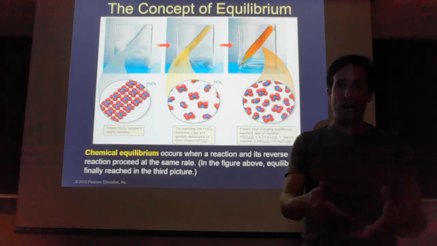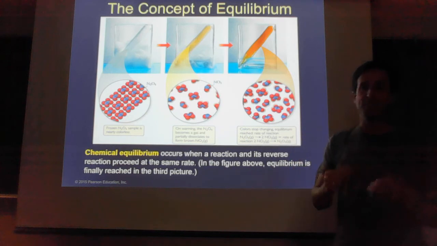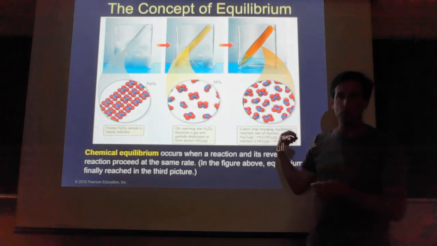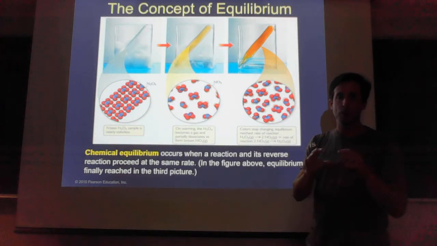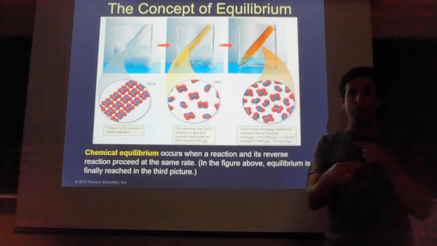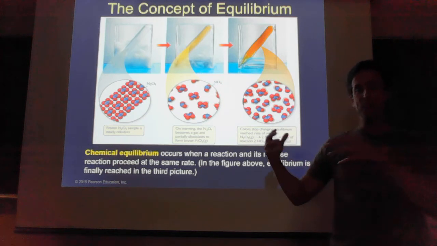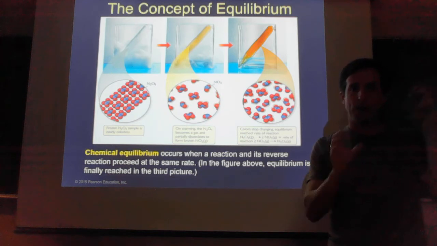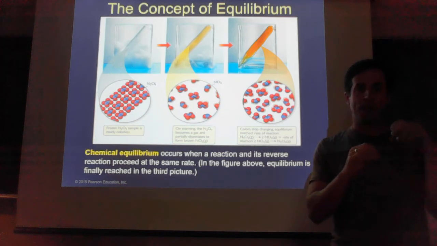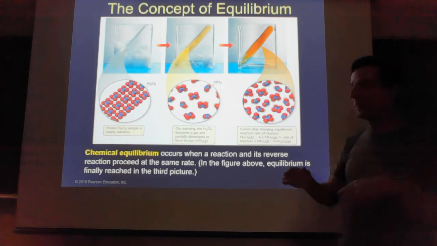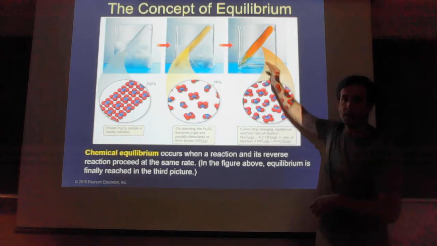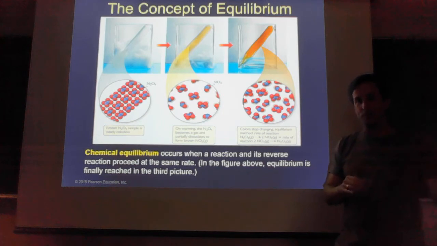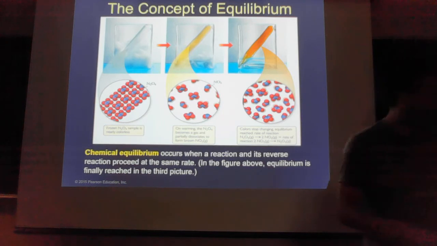Now, if we analyze that container, it does still contain some N2O4 and some NO2. It'll be a mixture of the two because the forward and reverse reaction are both happening. So I'm going to eventually stabilize at some ratio of N2O4 to NO2 that's stable, and it'll stay at that ratio forever. So once it reaches a certain level of brown color, it's going to stay at that color forever unless I mess with it somehow, which is a later topic for us to talk about.